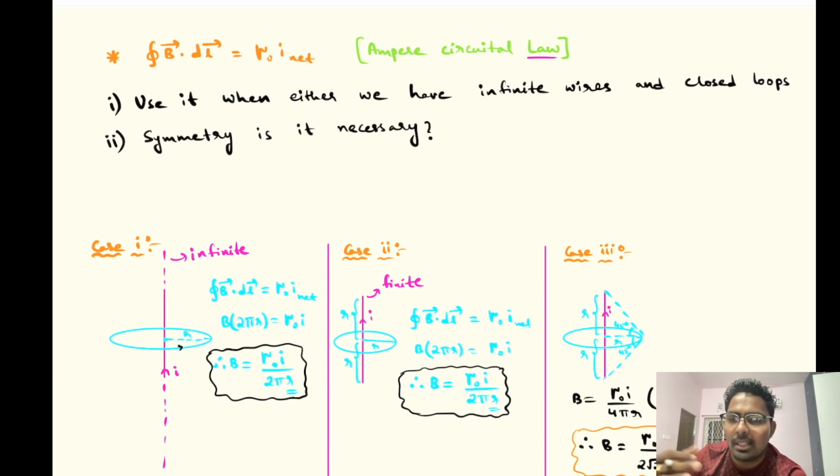Experimentally they are proven, and we don't have any proofs for the laws. So whenever we discuss any law in physics, the entire physics, first year and second year together, that means they are true. That's it. If we apply something and it is not working, that means we don't understand, or we don't have the clarity on how to use the formula. That's all. It doesn't mean that the formula or the law is wrong.